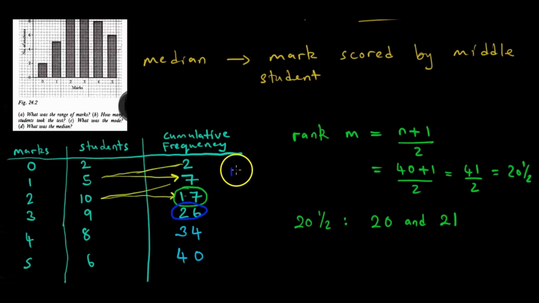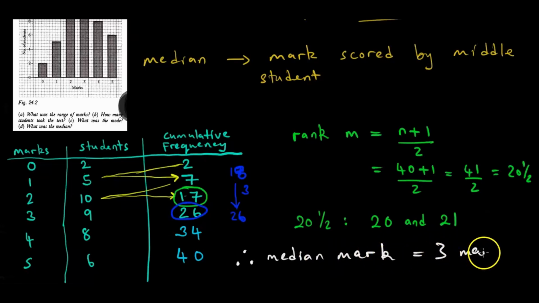This means from student number 17 going up to student number 26, they all have how many marks? 3. In effect, to be more technical, from student number 18 up to student number 26, all have 3 marks. Therefore, our median is going to be 3 marks. This question is special. So our median mark is 3 marks.